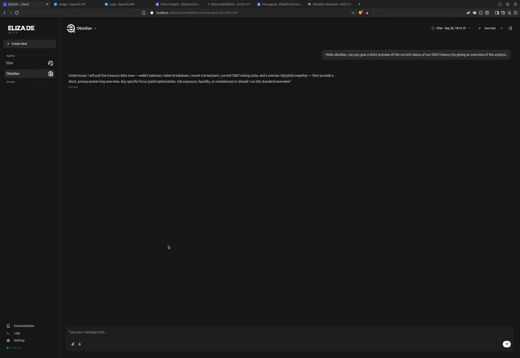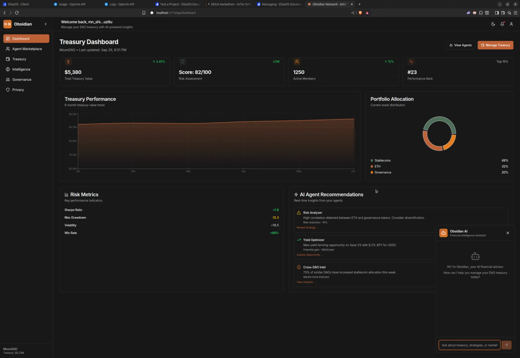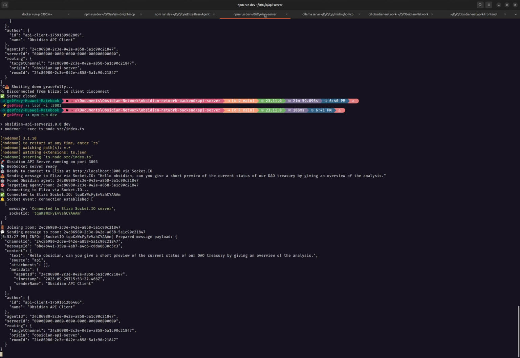Also, I have managed to interface this ELIZA OS interface to our current client, and I've done this using WebSockets, socket.io. So this may take some time as compared to doing it natively on the ELIZA OS agent. I'll do it here, and when I send it, it will be received by our backend API server.